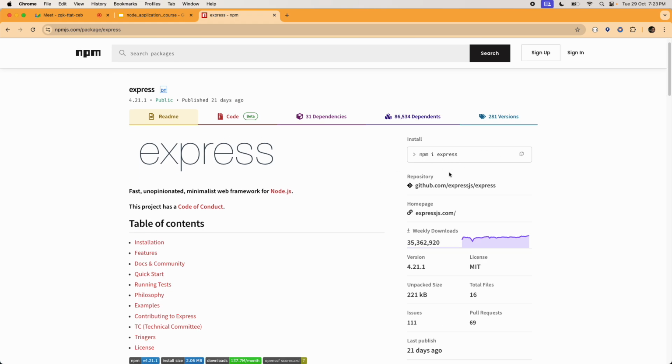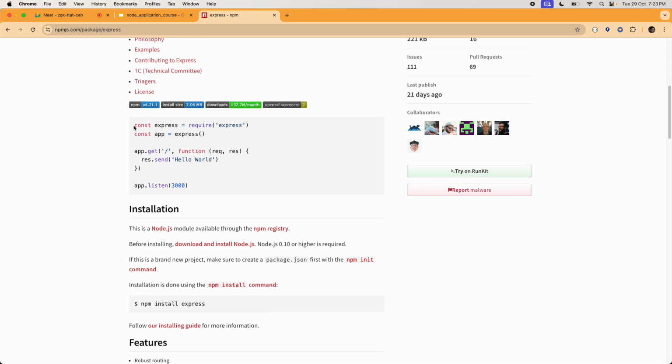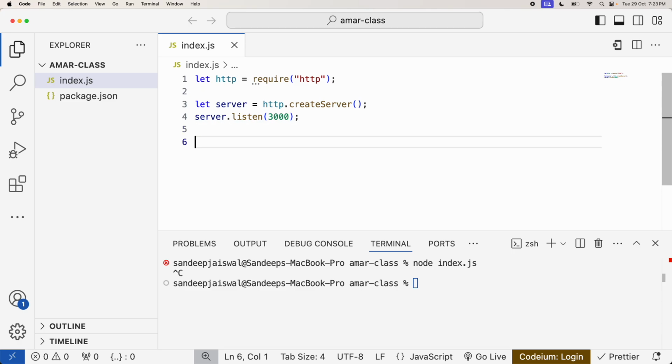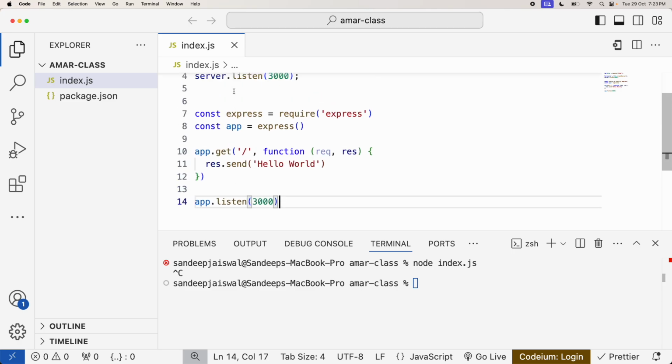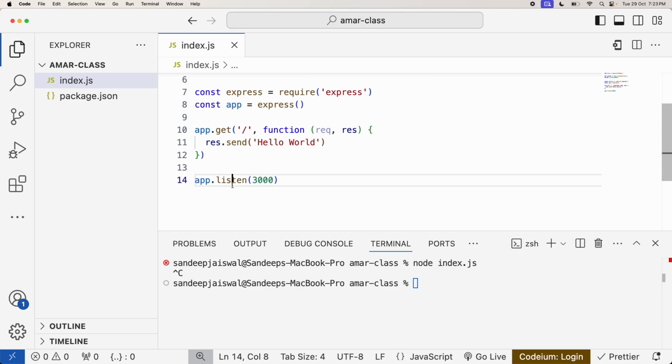Let's suppose I didn't install this and I'm trying to use it. So where is the use? This is the use. The same thing this is also doing. Instead of this, I'm just writing this. So what is happening? Here I'm calling express, here I'm creating some reference, and the get method you already know, and then I'm doing app.listen 3000. So this is server.listen 3000, this is app.listen 3000.